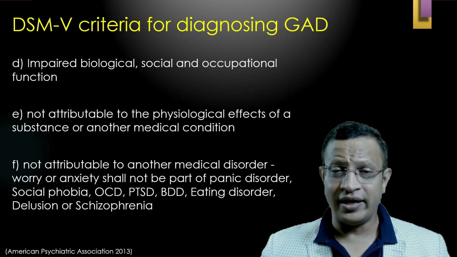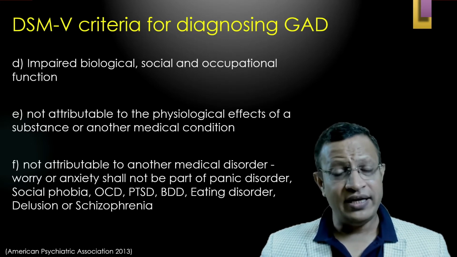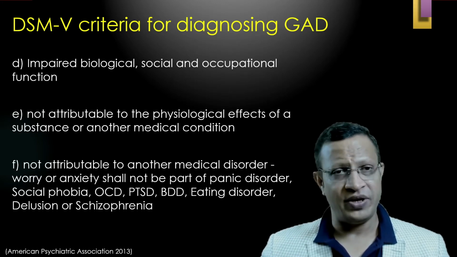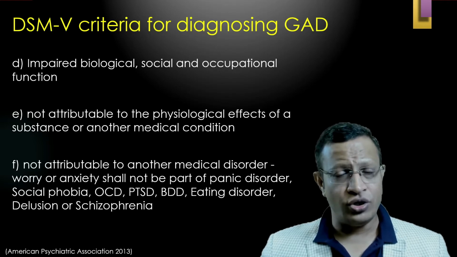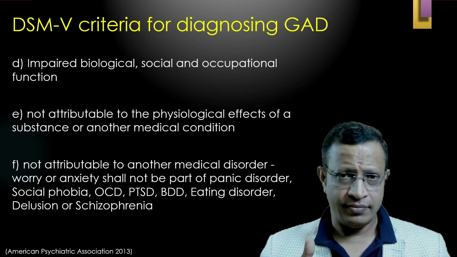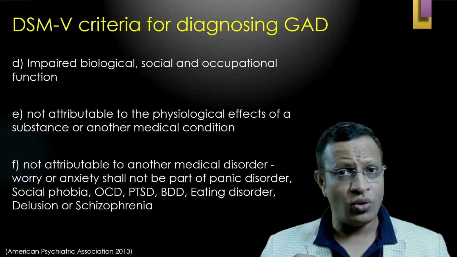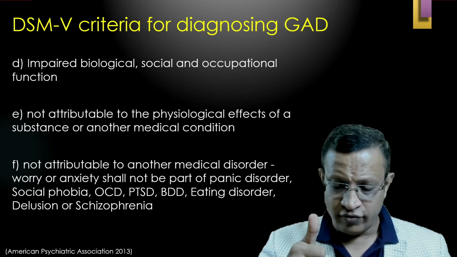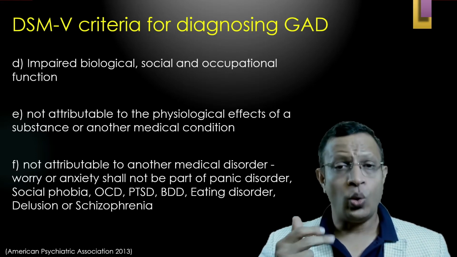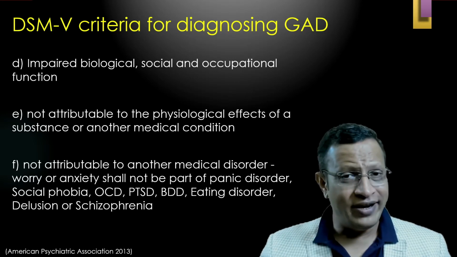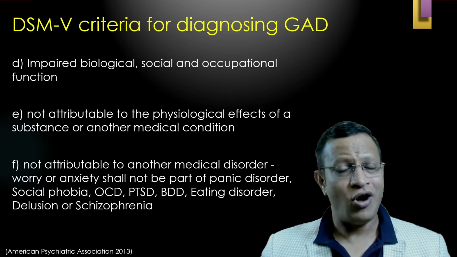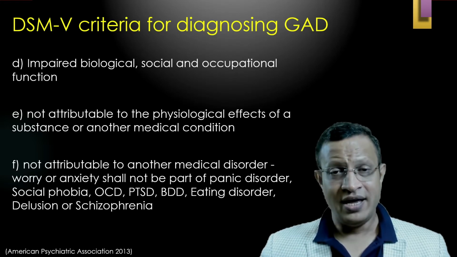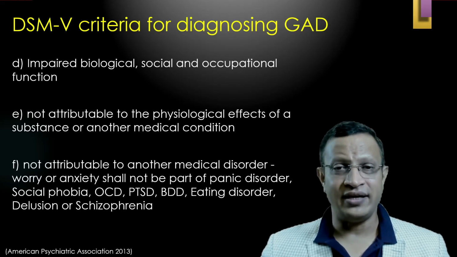Further, there are exclusionary criteria. The anxiety should be coming in the way of biological function, social function, and occupational function. This anxiety should not be attributable to a substance, a medical condition, and also other psychiatric disorders. That means this anxiety should not be attributed to phobic disorder, panic disorder, OCD, PTSD, BDD, eating disorder, delusion, or schizophrenia. So, the exclusion criteria have been very clearly placed. That leads to the diagnosis of generalized anxiety disorder.